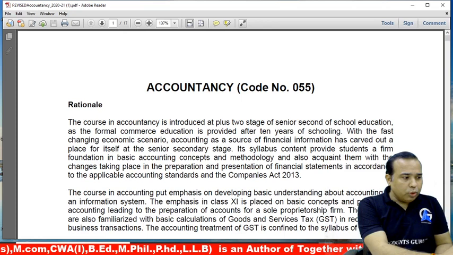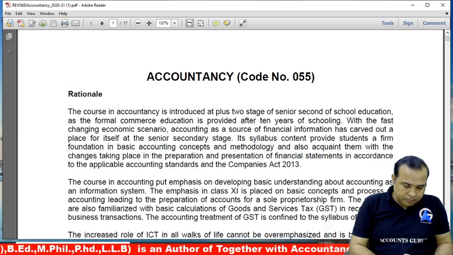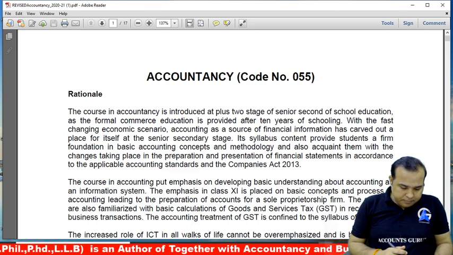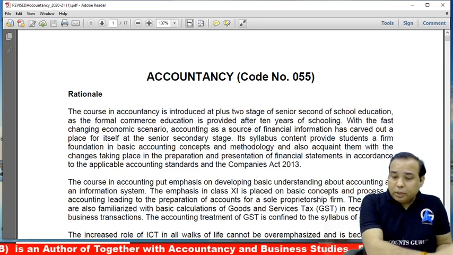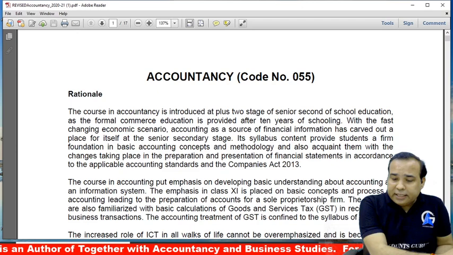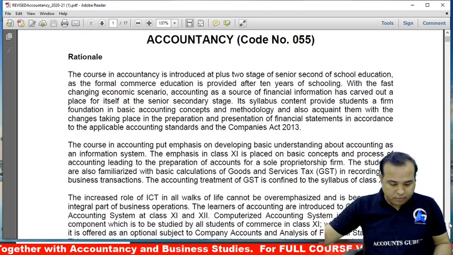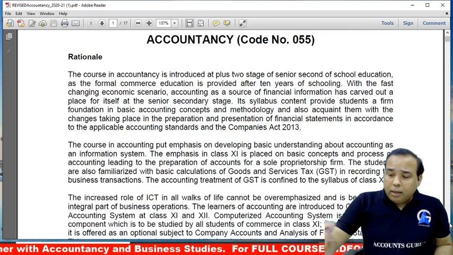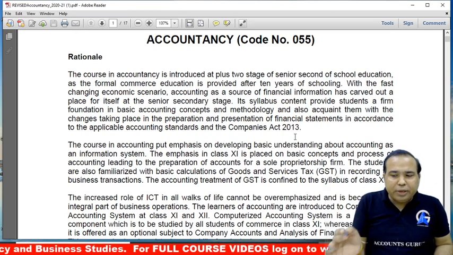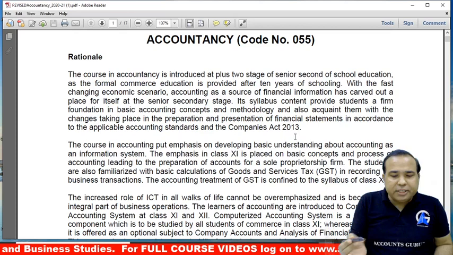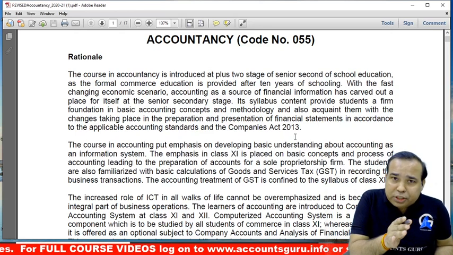So this is what is there in the letter. The first page is just about the introduction, about the companies and accounting standards, that whatever accounting we are teaching should take into consideration all the provisions.